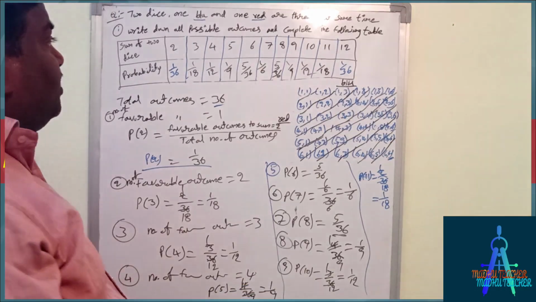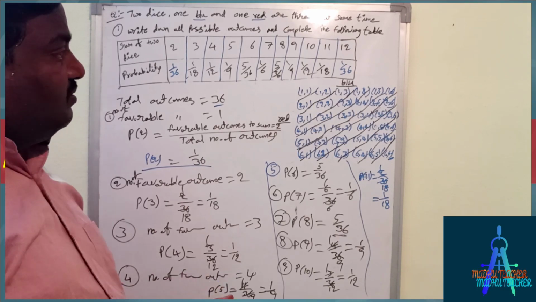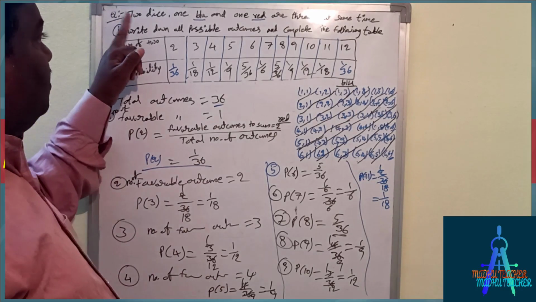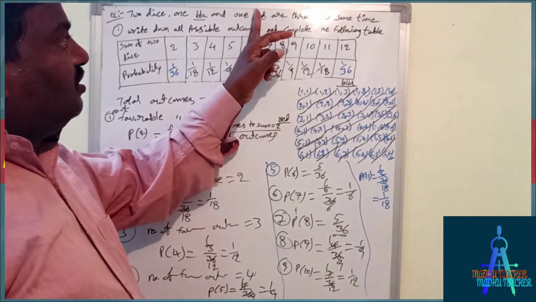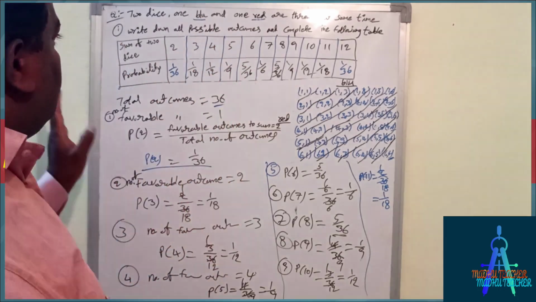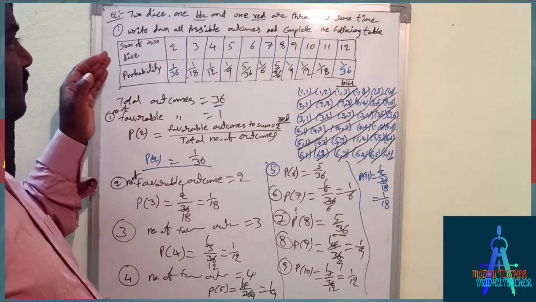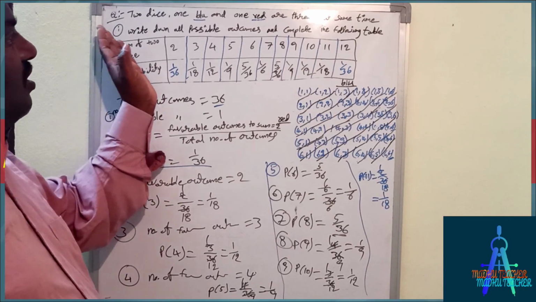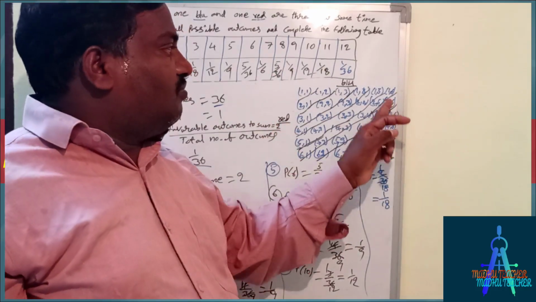Okay. So it is the most important. Listen once again. There are two dice, one is blue and another one is red. These two dice are thrown at the same time. So you have to calculate the sum of two dice. First of all, you have to write all possible outcomes.